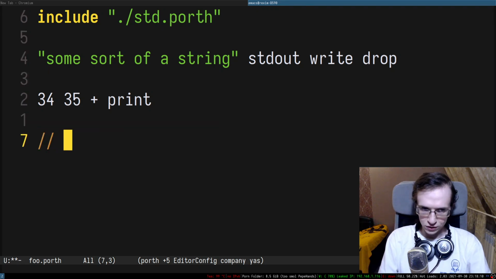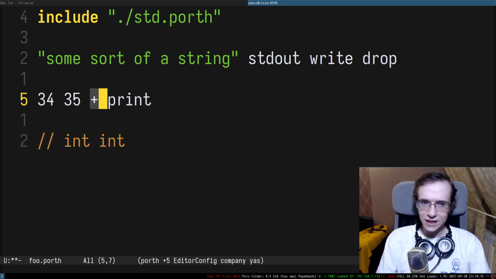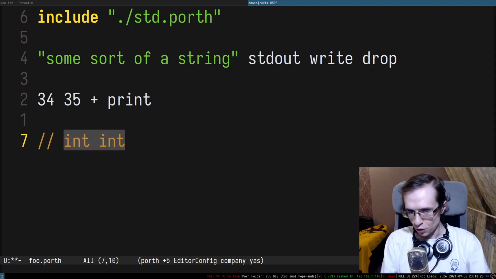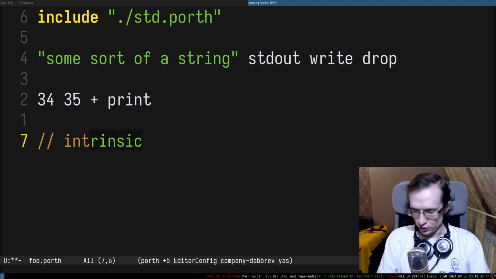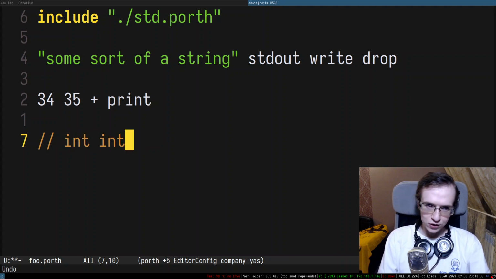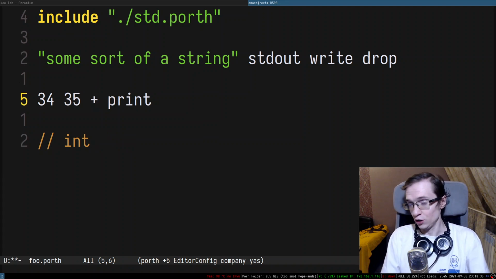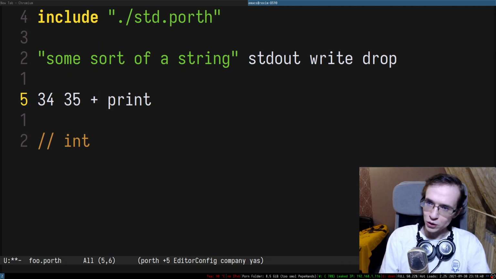So on the stack we're going to have int, and then it will encounter plus, and it will look into the stack and see there are two numbers in there. That will pop out these numbers and push another number as the result. And if it encounters fewer than two numbers on the stack, this will fail the compilation, straight up.